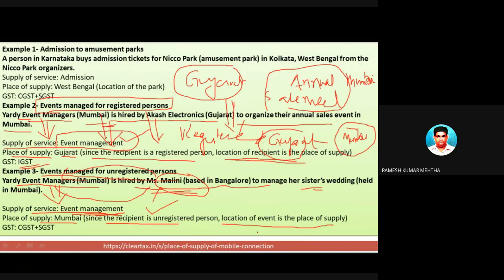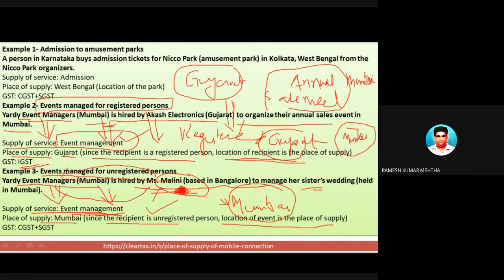So location of the event is the place of supply. So in this, it is Bombay. So whenever only one state is in the picture, it is a case of intrastate supply of services because she is unregistered. It doesn't have anything to do with Karnataka. Karnataka doesn't come into the picture. So Bombay is the place of supply of services, and hence this guy is going to charge because of the rules.